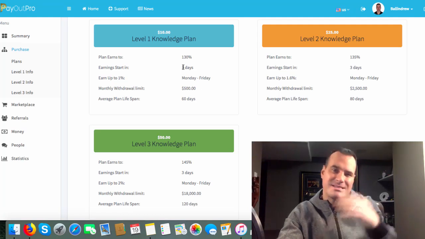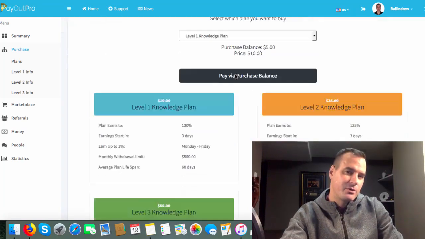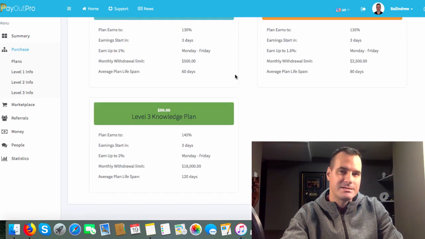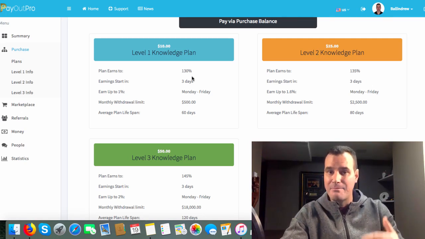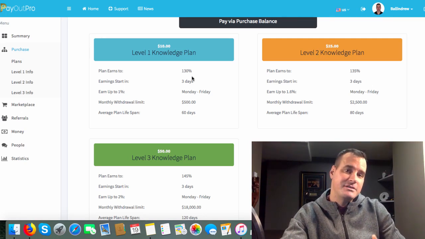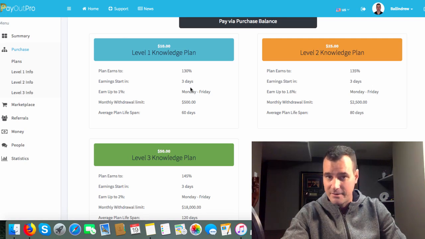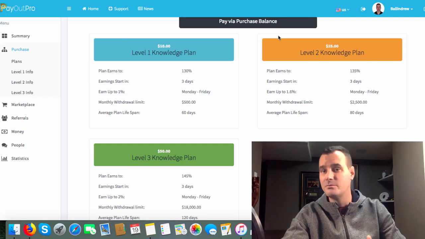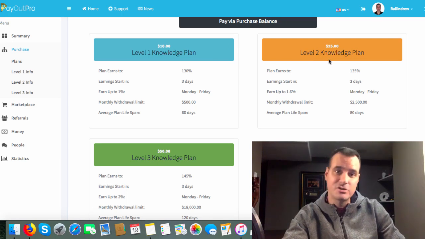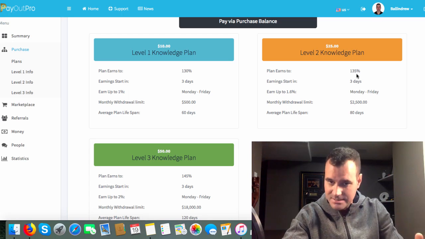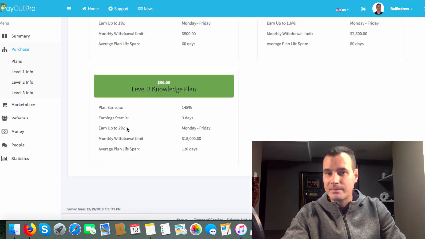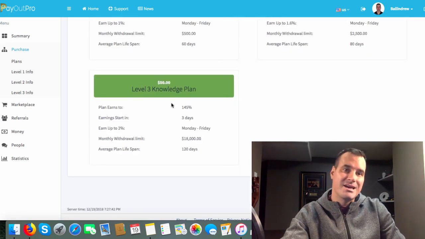Level 1, and also this information will be on this page here, but we just got to make this crystal clear to people because it is something that is different from most sites out there. Your level 1 plan maxes out when you have 50 of those plans filled. Then you'd move on to the level 2 plan, which is 100. Once those 100 plans are filled, you'd move on to the level 3 plan, which is 1,000 plans.